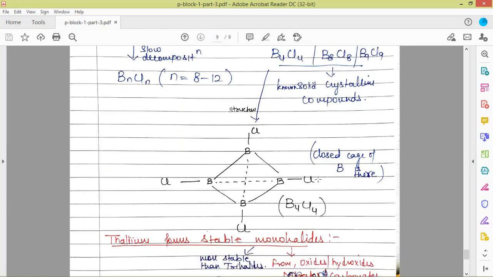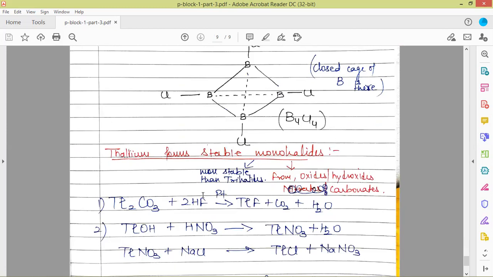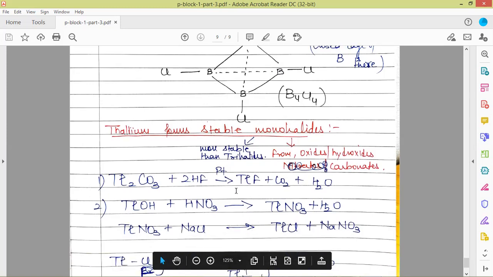Out of these, we have shown here the structure of B4Cl4. So this has a closed cage-like structure where boron atoms are bonded together to form a cage, and each boron is bonded to a halogen further. Also, thallium forms stable monohalides. Out of the halides of thallium, monohalides are more stable than the trihalides of thallium. So this is how the monohalides of thallium are prepared.